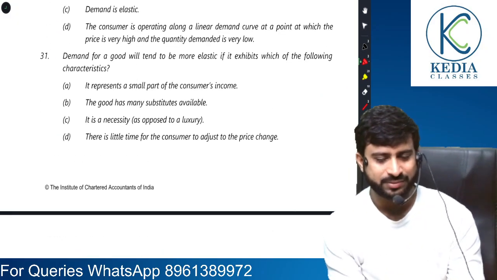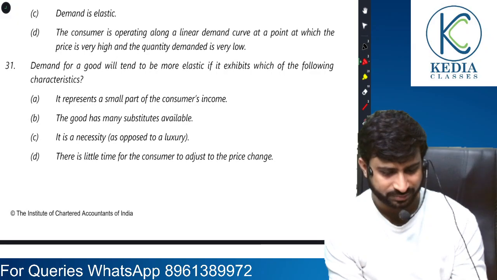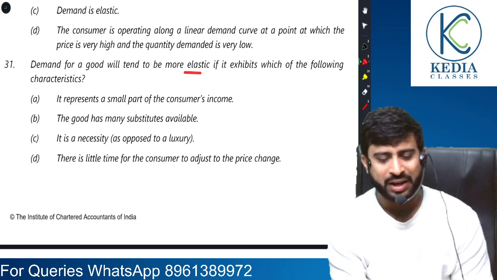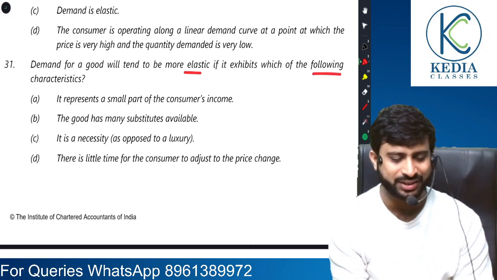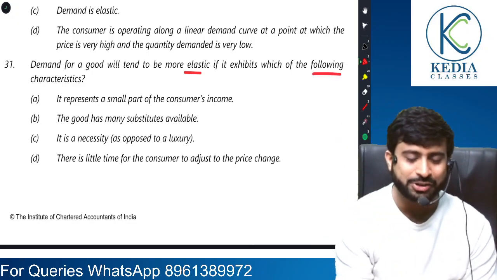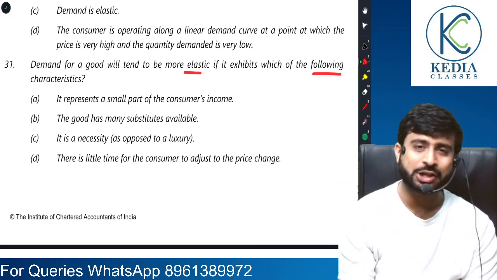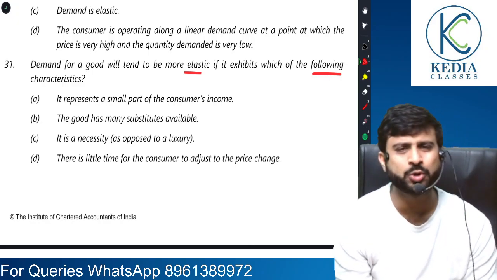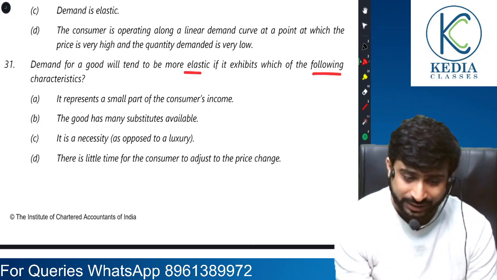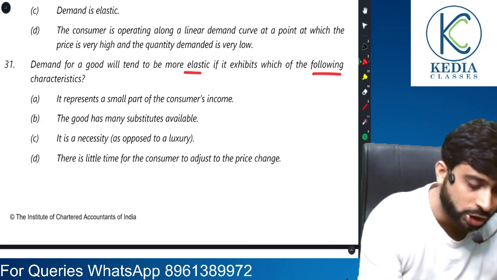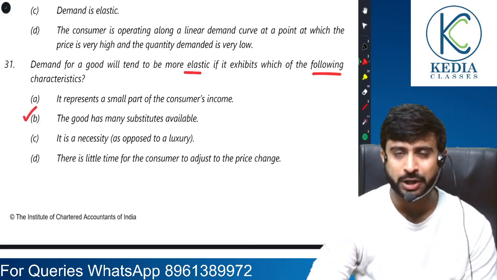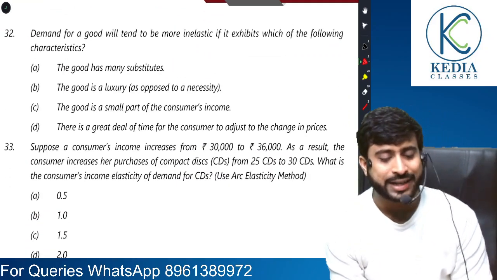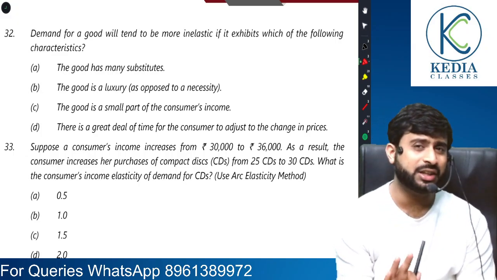Moving on to question 31. Demand for a good will tend to be more elastic if it exhibits which of the following characteristics. Demand will be elastic, that is, there would be a greater percentage change in demand. When it is a small part of income, no, then it will be inelastic. Yes, the good has many substitutes, so consumers can easily shift their demand to other producers, and therefore it is the correct answer.